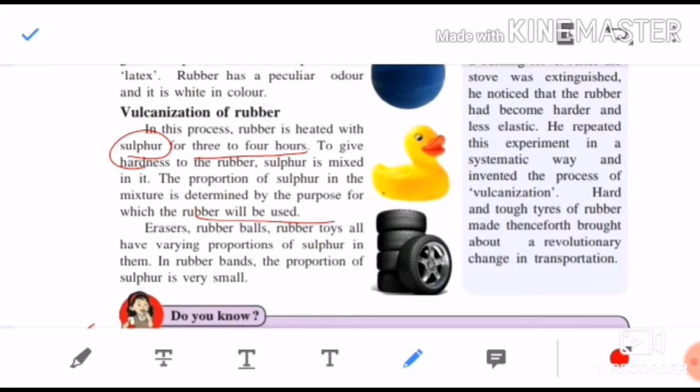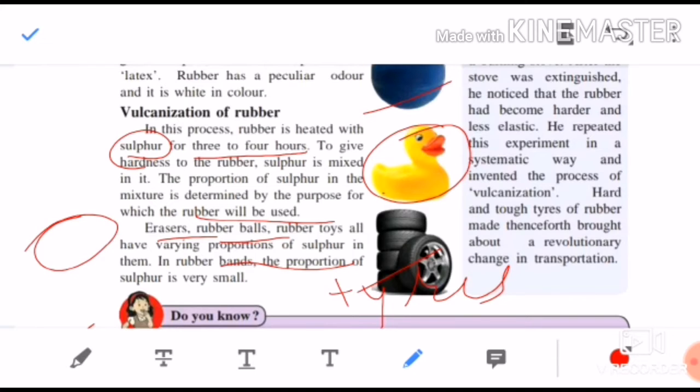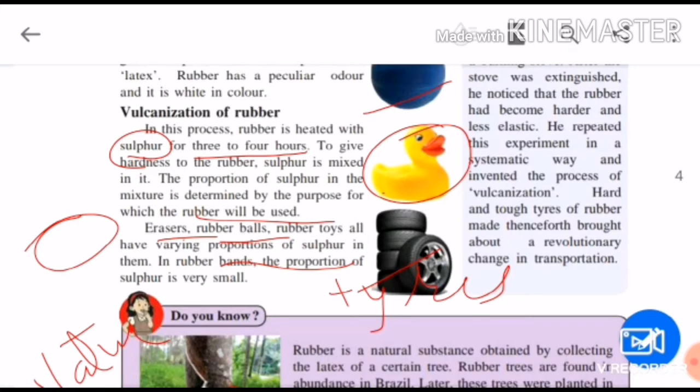So what things are made from rubber? Erasers, rubber balls. See, these are the rubber balls, toys, rubber toys, tires. Many things are made out of rubber. So they have varying proportions of sulfur in them. All do not have the same proportion of sulfur. It depends on what they are making. In the small rubber bands which girls use, sulfur is used in a very small quantity. So this process where rubber is made artificially is called vulcanization.